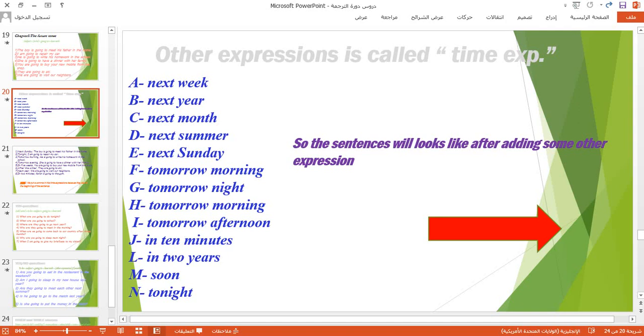So these expressions explain what these sentences tell us to do in the future, because they are telling us about the future. So how the sentences will look after we add these expressions at the end or at the beginning of the sentences will look like this slide below.